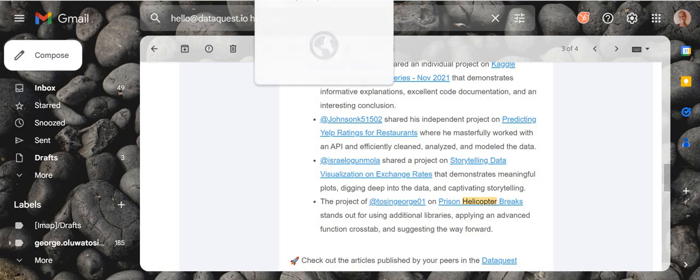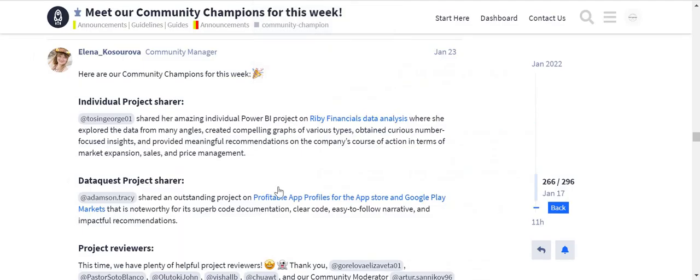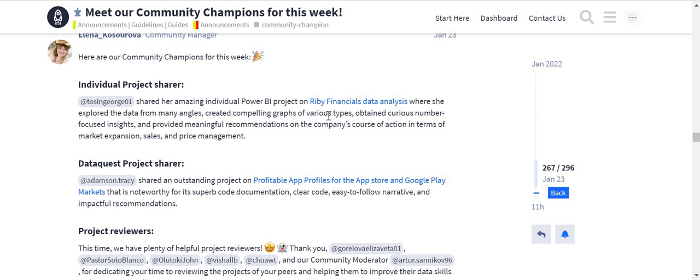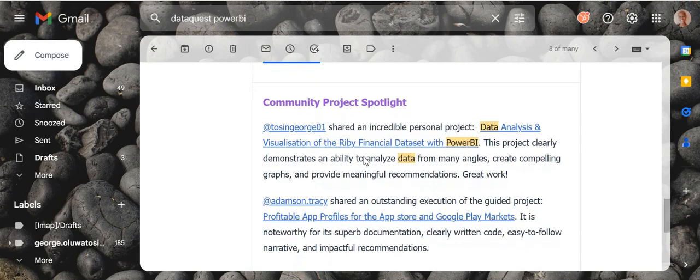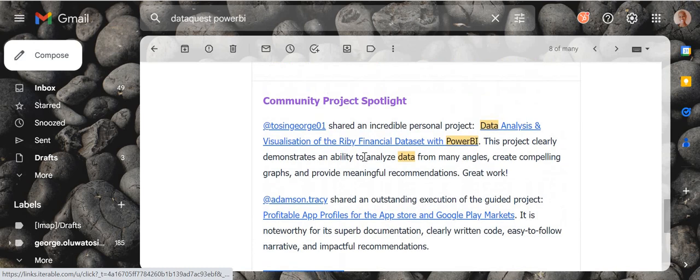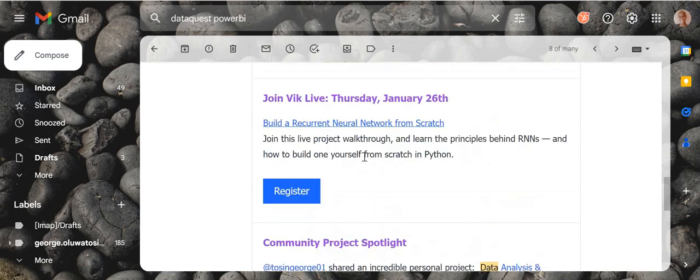I think I've gotten 3 badges, and this one was another one I did, the Review Financial Data Set. If you've been following my YouTube videos, you would have heard of it. They found it really good and also shared it in the newsletter. You can see it here as well. In fact, there were just 2 projects shared for that week.